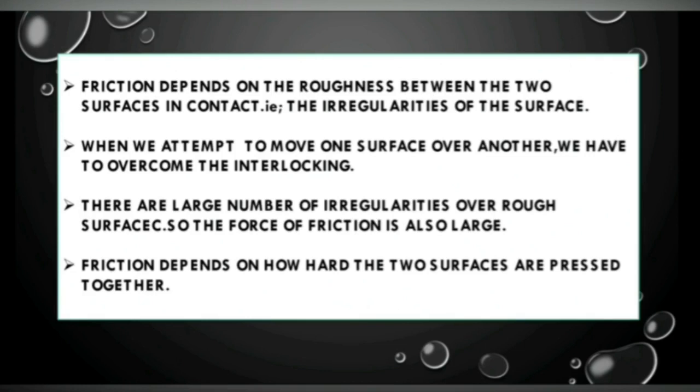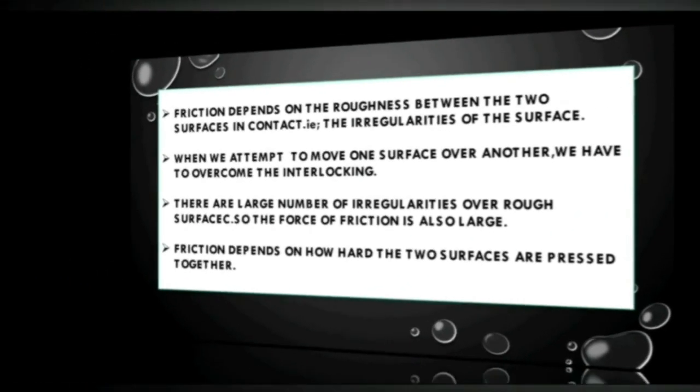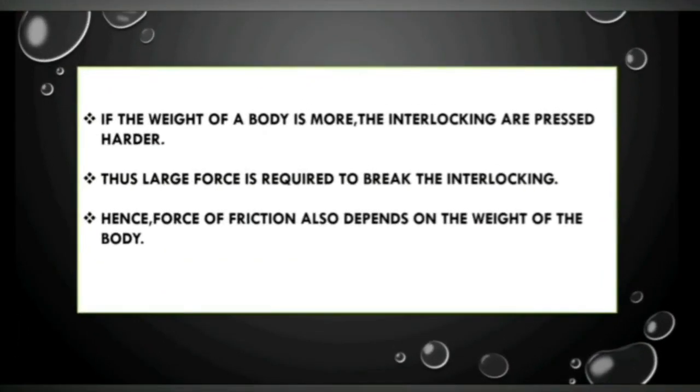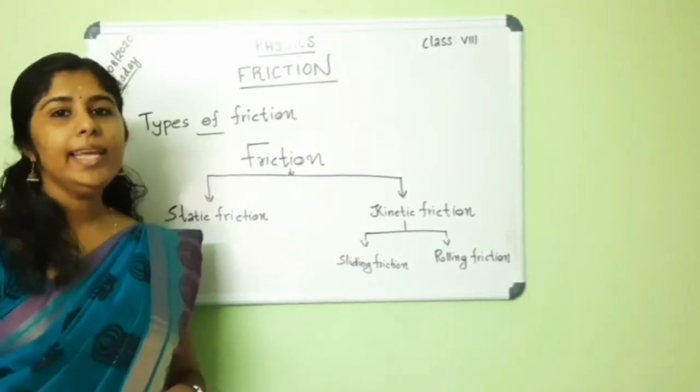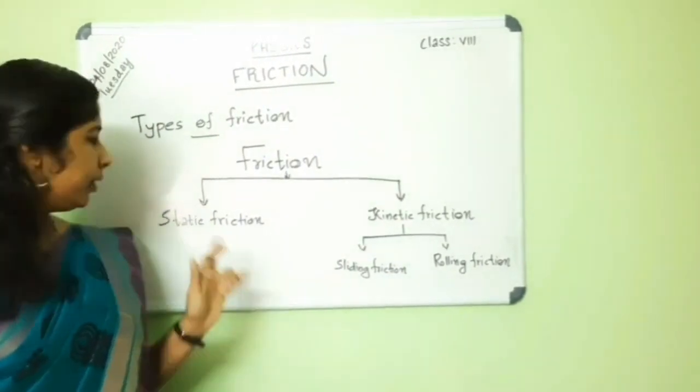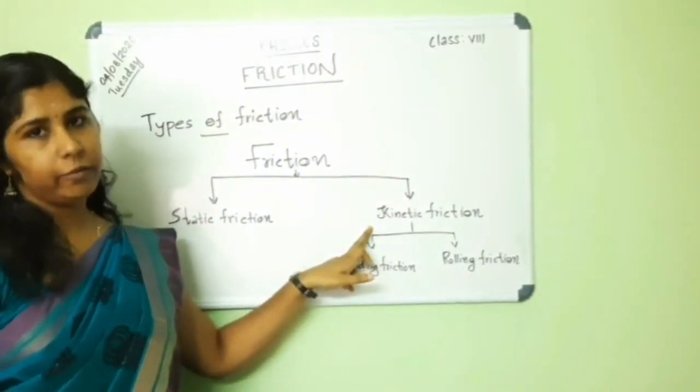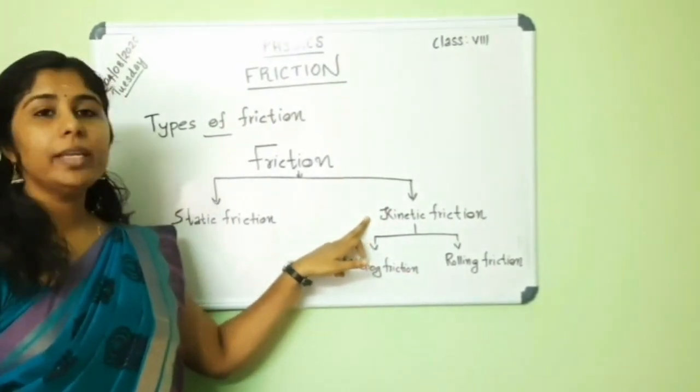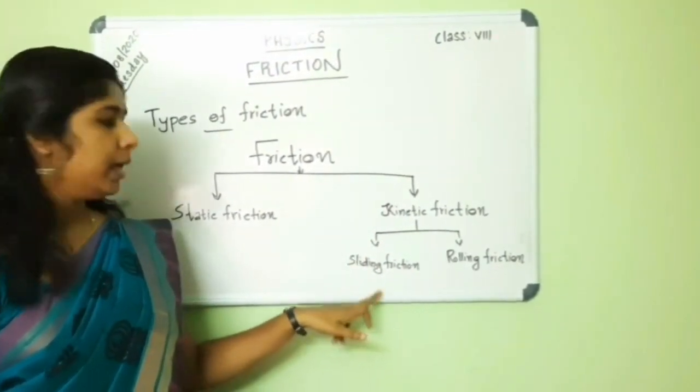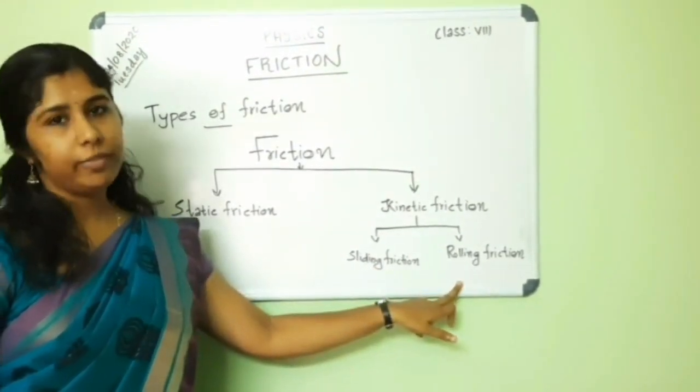And the friction also depends on how hard the two surfaces are pressed together. If the weight of a body is more, the interlocking is pressed harder. Thus, a large force is required to break the interlocking. Hence, the force of friction also depends on the weight of the body. Mainly, there are two types of friction. They are static friction and kinetic friction. And this kinetic friction is further divided into two types. They are sliding friction and rolling friction.